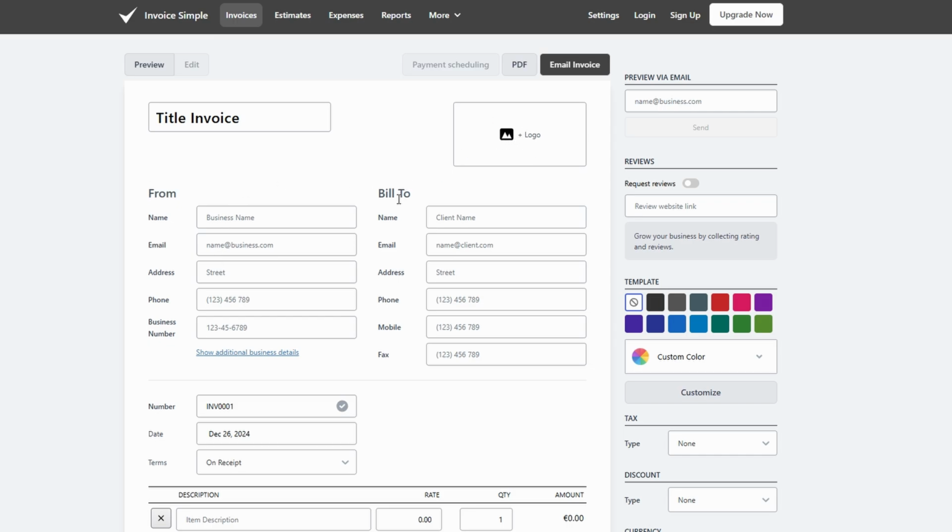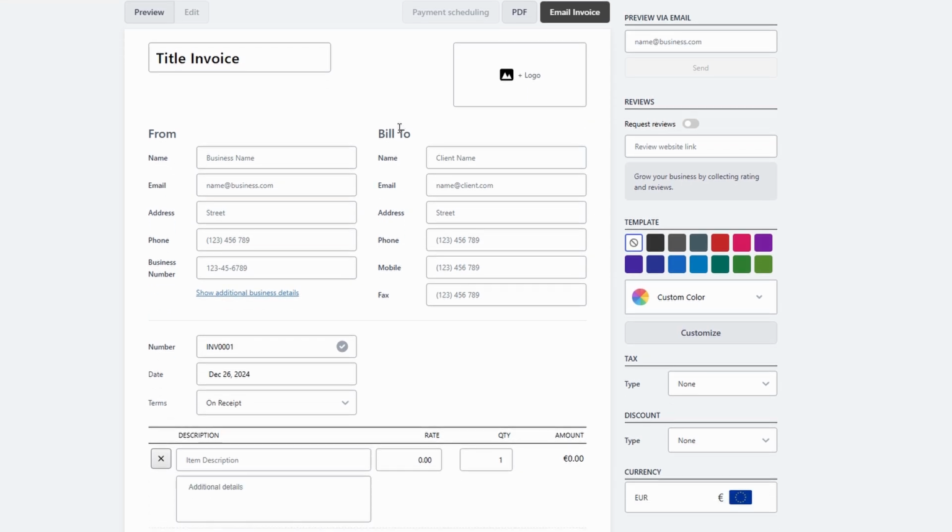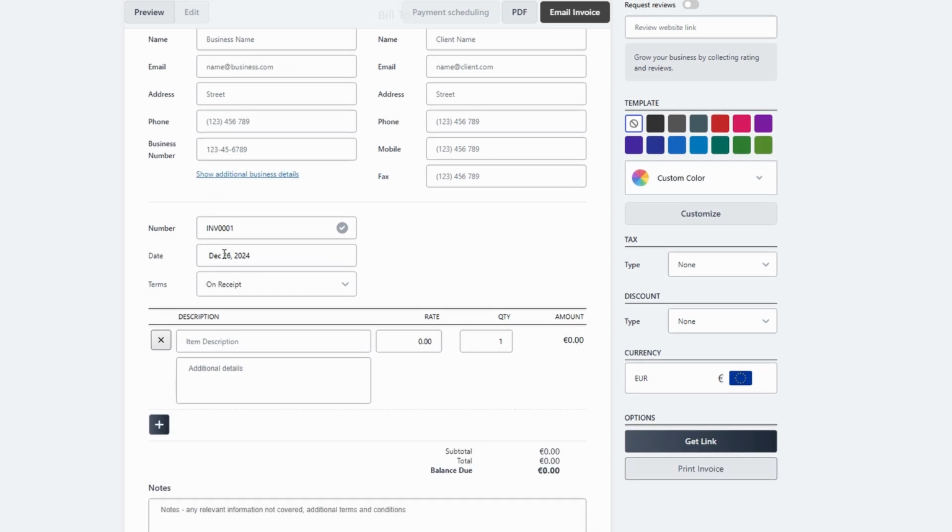Here's where you'll select your client. If you've already added their information to your client list, their details will automatically populate. If not, you can easily add them manually. Date. Set the date of the invoice, the day you're issuing it. Additionally, set the due date for payment. If you want payment immediately, simply choose Due on Receipt.